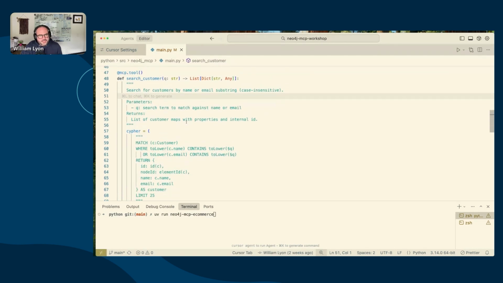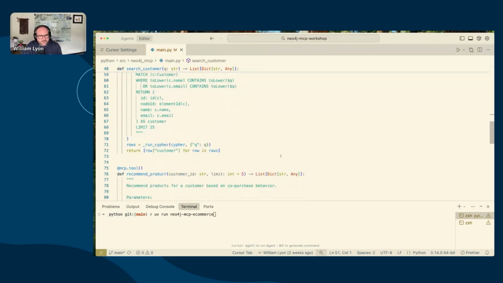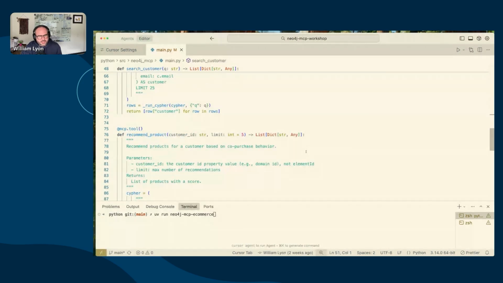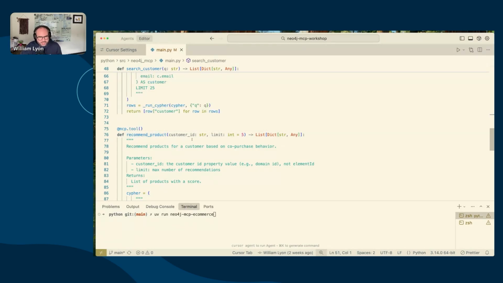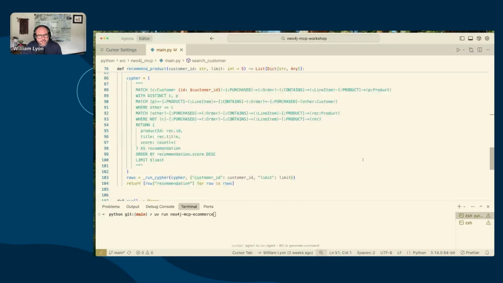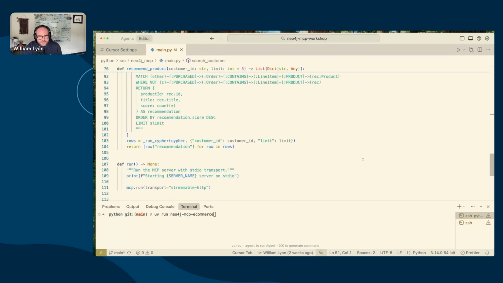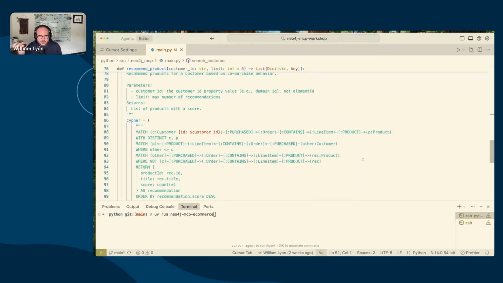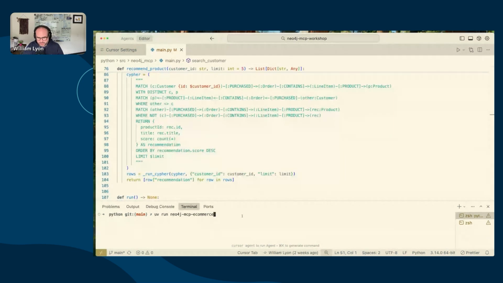We have a search customer tool that has a pretty basic Cypher statement and just returns that. And then we have another tool that we've defined here, which is recommend product. So given a customer ID, let's have a product recommendation query and return recommended products to the user. And that's pretty much it, right? We have functions that have some logic. In this case, it's going out and executing a database query, and we just annotate those with this mcp.tool. Let's go ahead and give this a run.